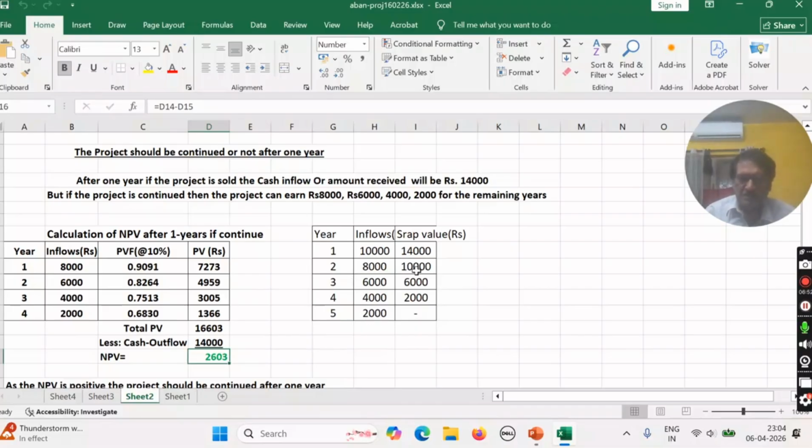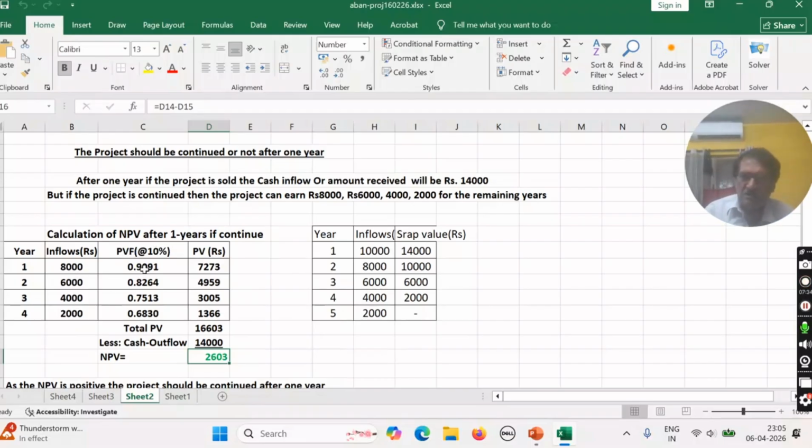If we do not sell the project in the market, then 14,000 rupees will be considered as the outflow of fund. Outflow of fund means this is the opportunity loss, and if you do not stop the project after 1 year, then you will get the cash inflows, this 8,000, 6,000 in this way. That means after 1 year, the cash inflows will be 8,000, 6,000, 4,000, 2,000.